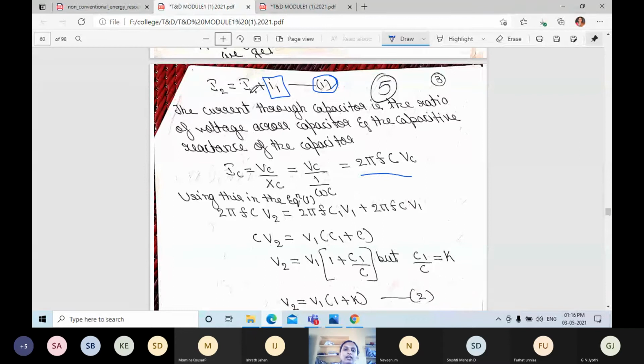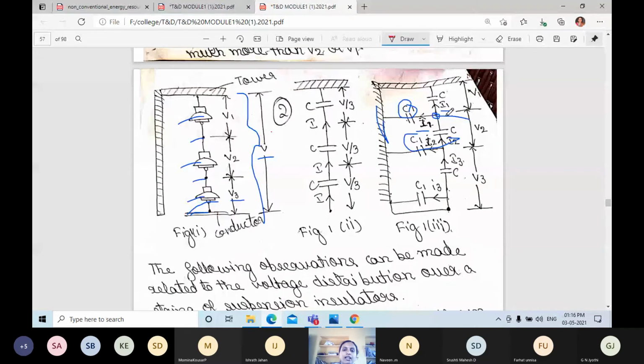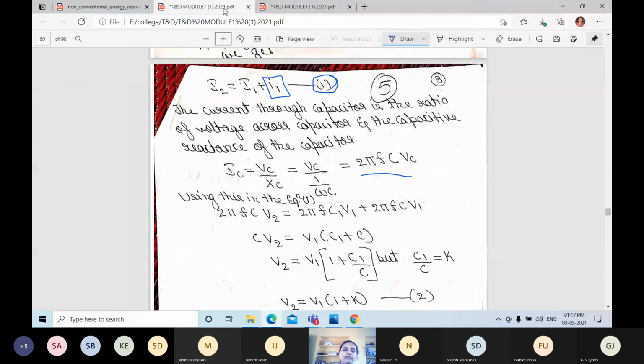Capital I1 is flowing across capital C, so we write 2 pi f C V1. When you take out the common factor, 2 pi f will cancel on both sides. So you will get C into V2 is equal to V1 into (C1 plus C).